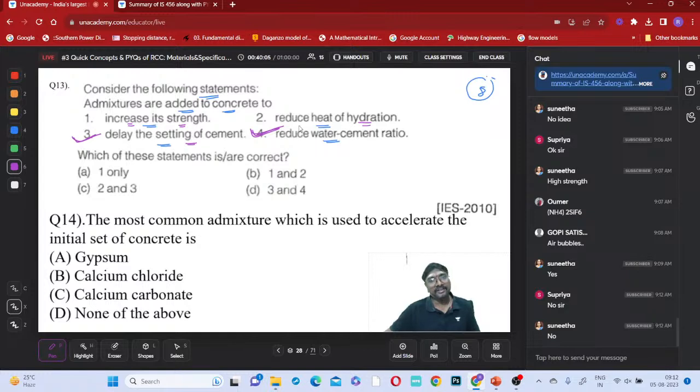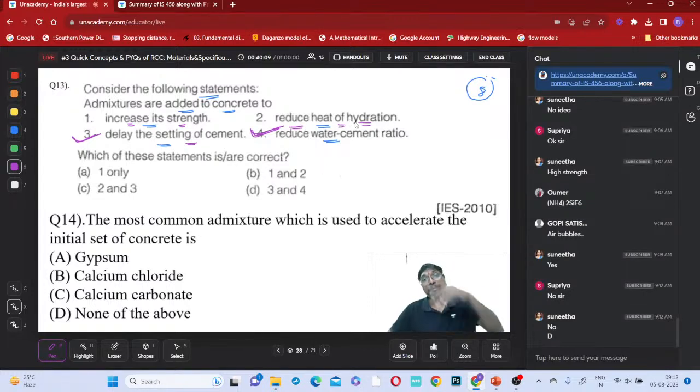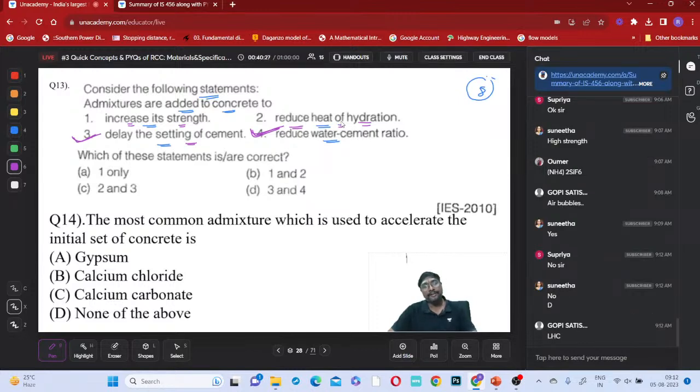Reducing the heat of hydration is also not possible with admixtures, right? That is done by which one? This is a type of cement, not by admixtures. In your building materials, you might have studied about the various types of cements, no? From the heat reduction point of view, whenever you have a mass concreting construction, like dams and everything, you can go for which one? Low heat cement we have to go for, right? We did not discuss that because that is a building materials part. Low heat cement you can use in case of these mass concreting structures, right?